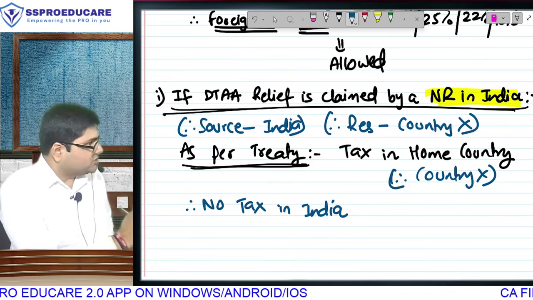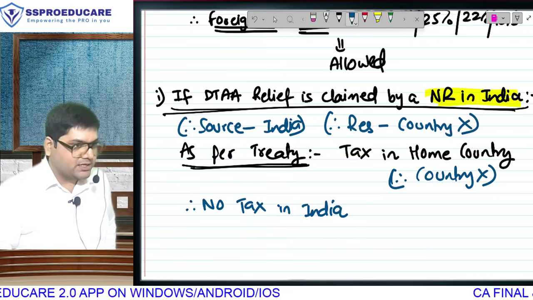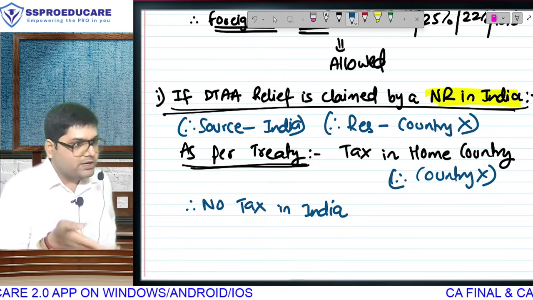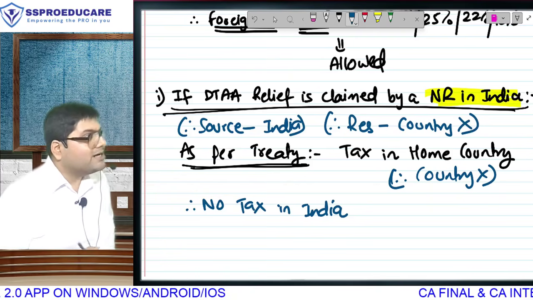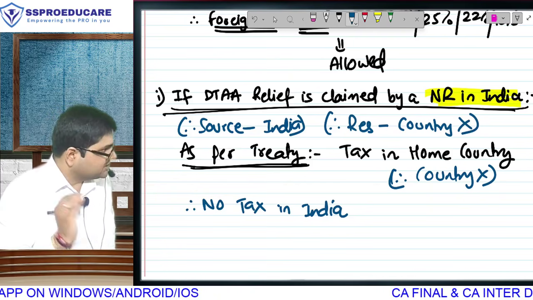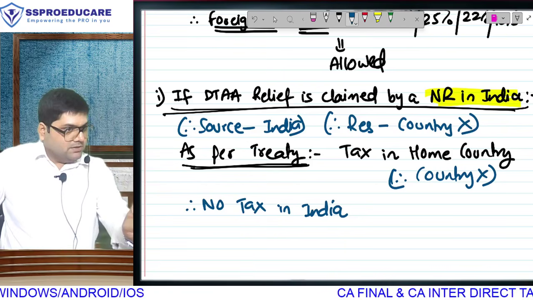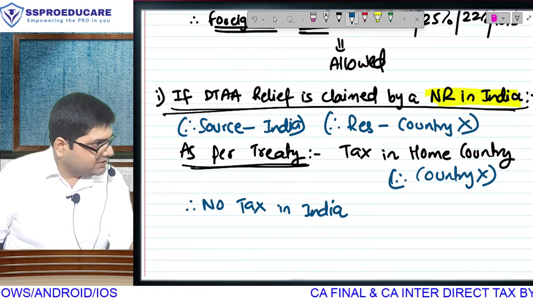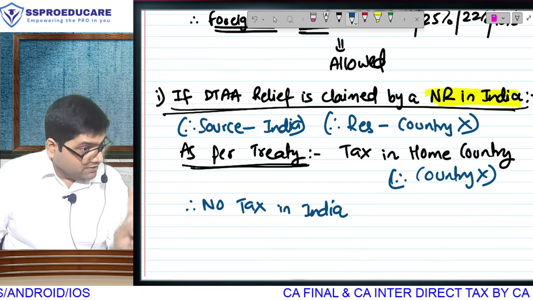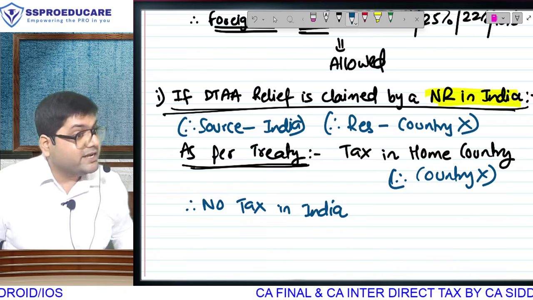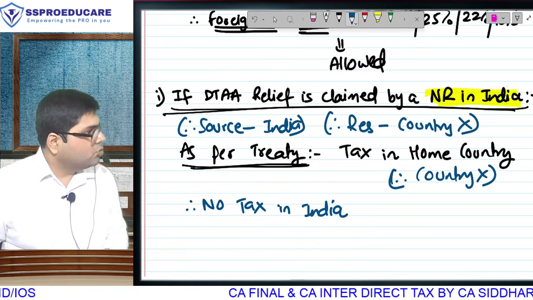Second part of this story is that India is your source country. Because if India is your home country, then in India you have to pay tax, and you can't claim relief, because as per the treaty, this is the country of tax. So two things you have to be very clear about. Thing number one, as per the treaty, which country will take tax? Home. And in our story, India is not your home. India is the case of source. India is the host country.